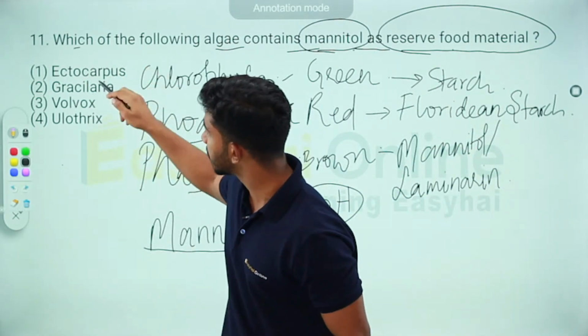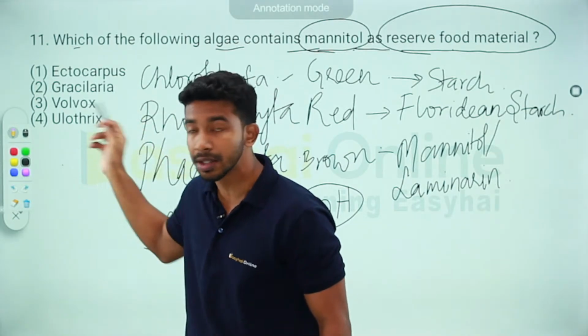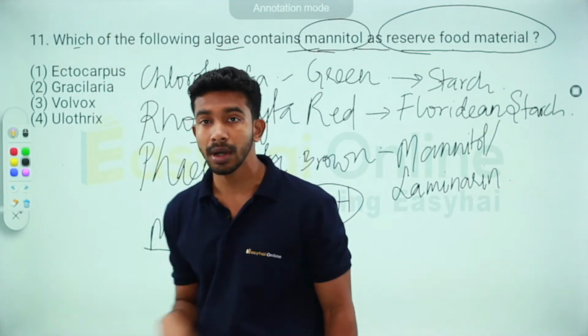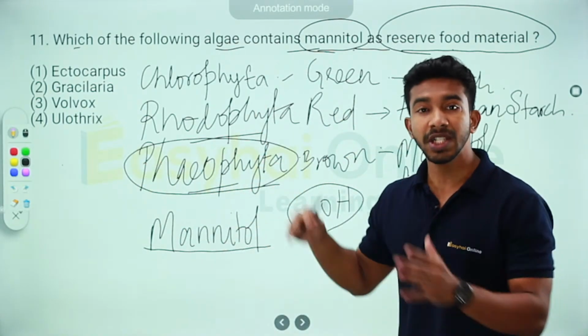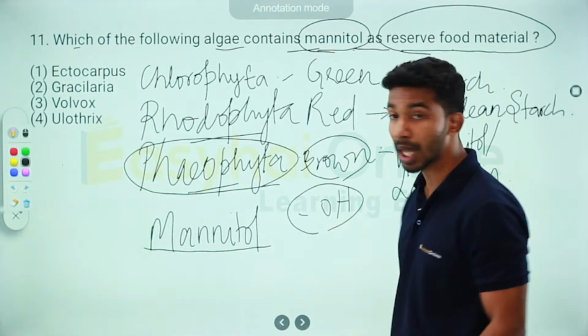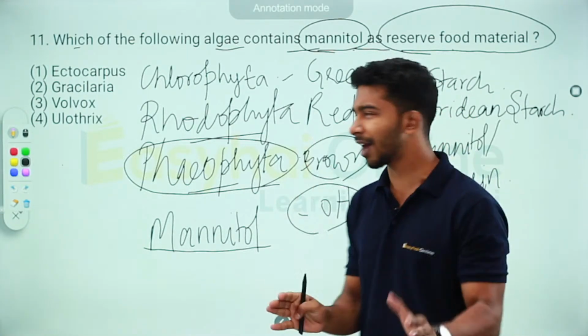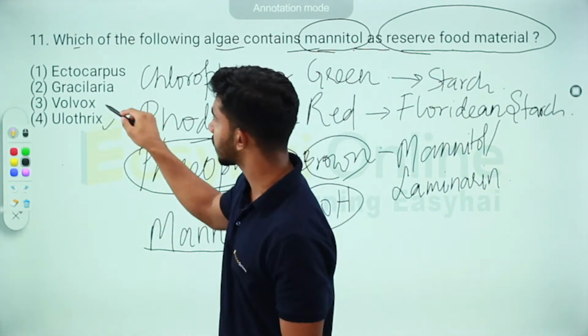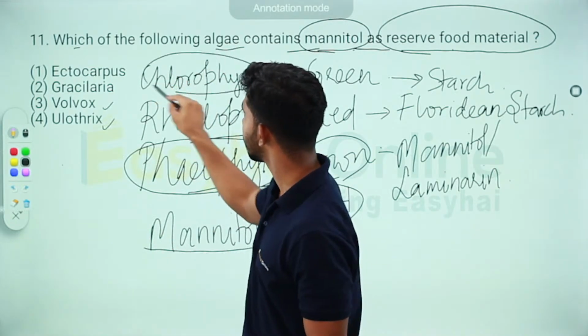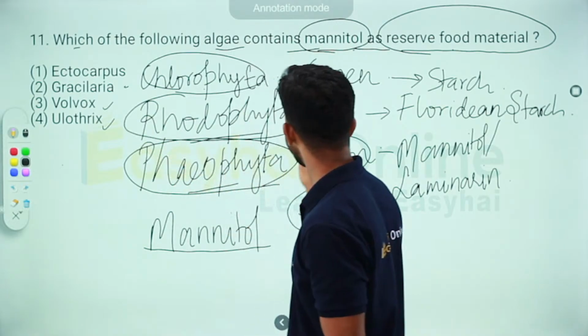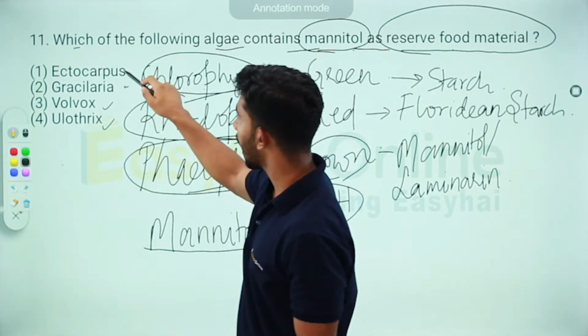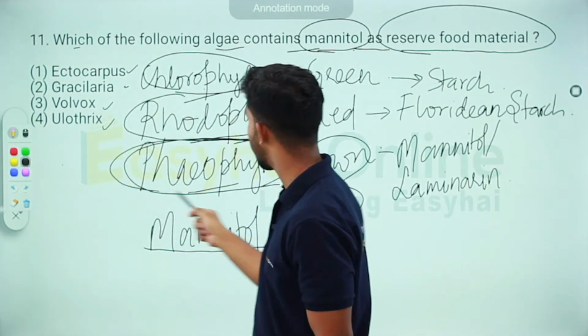So we have to find out which of these. Is it Ectocarpus? Is it Gracilaria? Is it Volvox? Is it Eulothrix? Which of these four is a phaeophyte, that is, which is a brown algae? That is something you will have to remember. We know Eulothrix and Volvox are chlorophyta. Gracilaria is a rhodophyta. And finally, Ectocarpus is a phaeophyta.